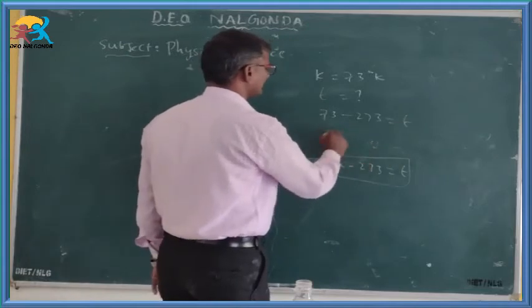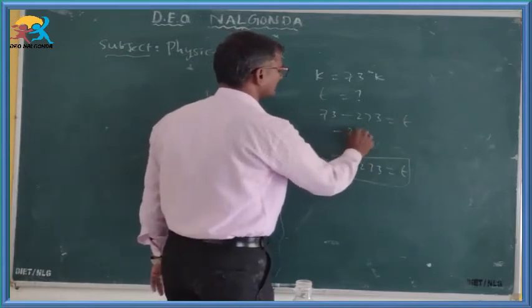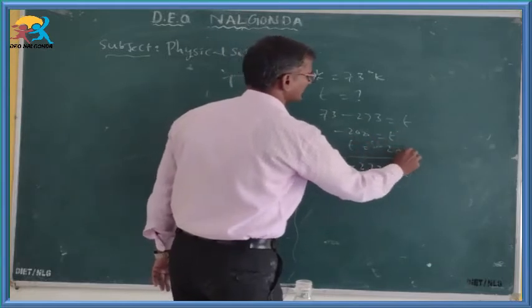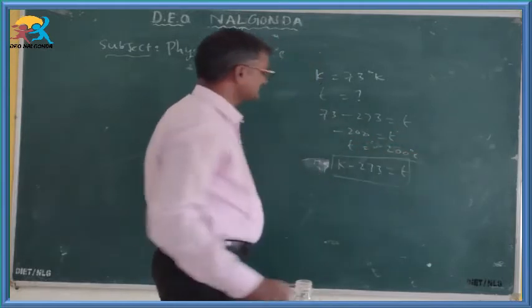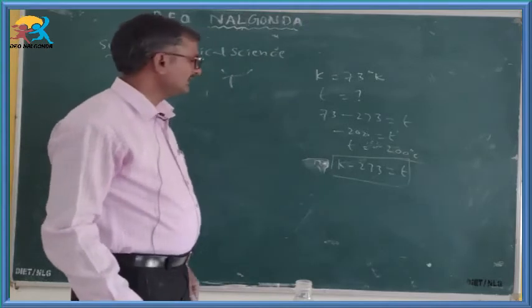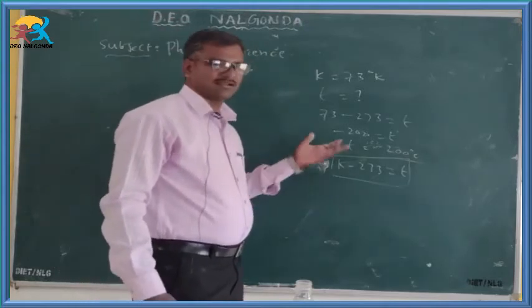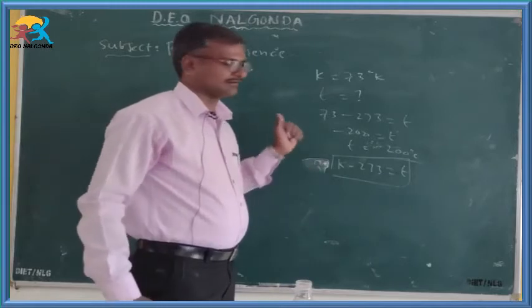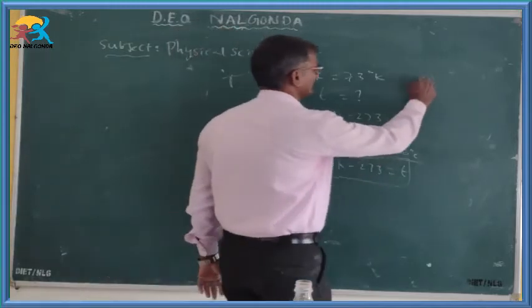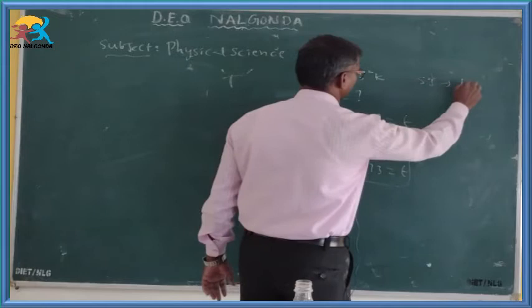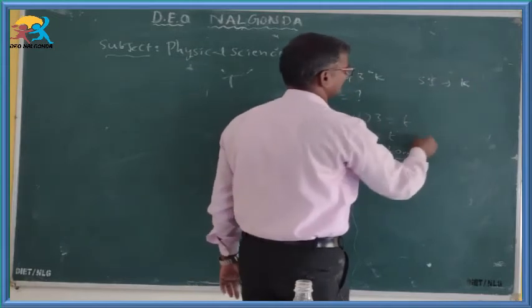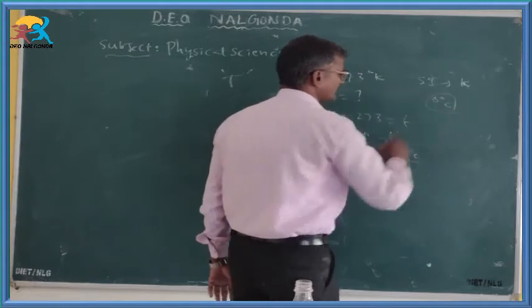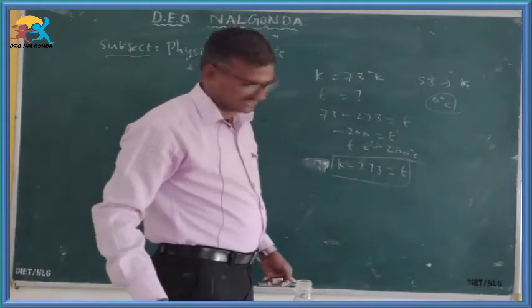At this moment, minus 200 is equal to t. Then t is equal to minus 200 degree Celsius. That is the relation or conversion between degree Celsius and Kelvin. Both are SI units only. The SI unit of temperature is Kelvin, and it is also expressed in degree Celsius or degree centigrade.